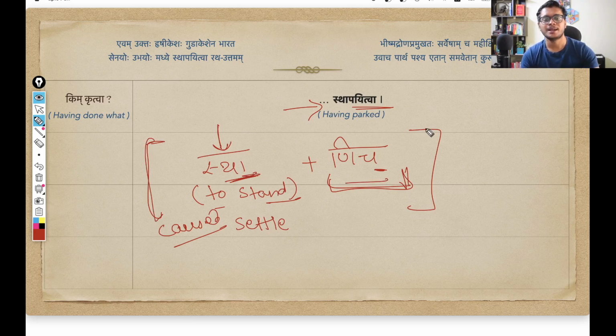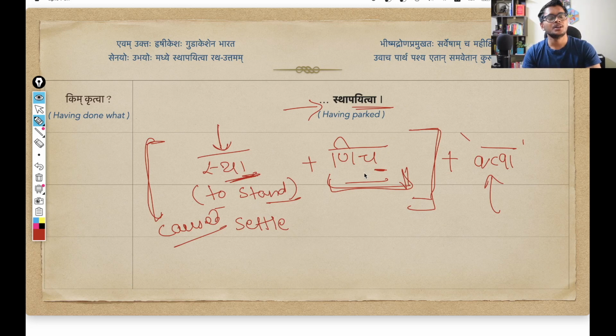So first we modify this verb root using the nich suffix, and this entire thing becomes our modified verb root. And then we further modify it using the twa suffix. I hope you remember this suffix also, the twa suffix. The twa suffix is used to modify the verb root in order to denote an action that happened before some other action.